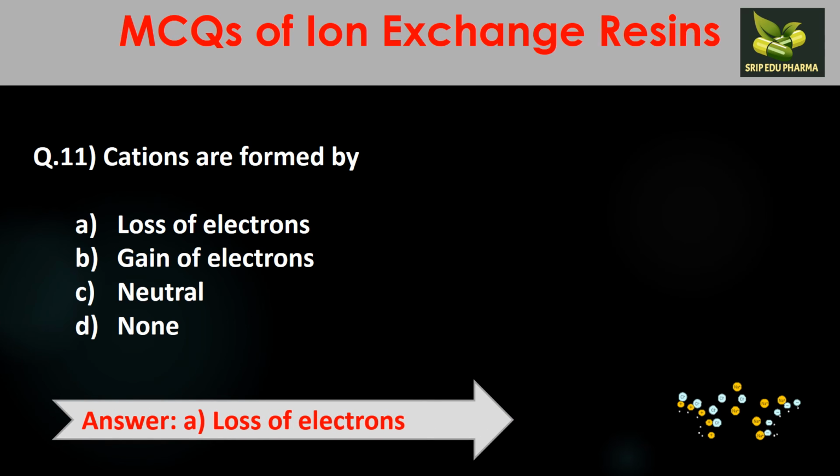Next question. Cations are formed by: A. Loss of electrons, B. Gain of electrons, C. Neutral, D. None. First we will remember what a cation is. A cation is a positive ion. How will it be positive? In neutral atoms the positive and negative charges are equal. So if there is loss of electrons, then the positive charge will be more, so it will form a cation. Your answer will be loss of electrons.